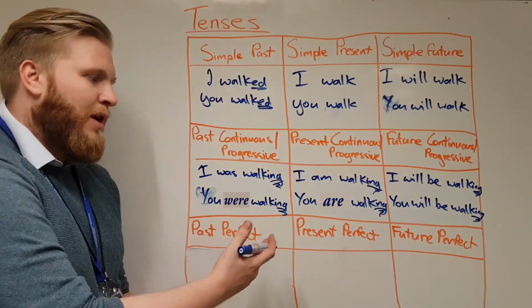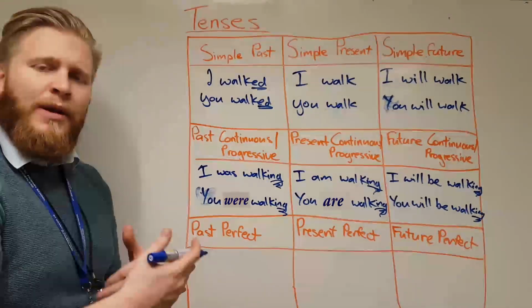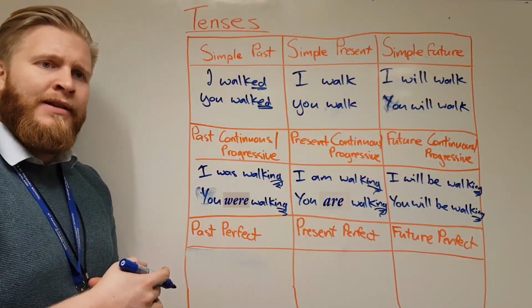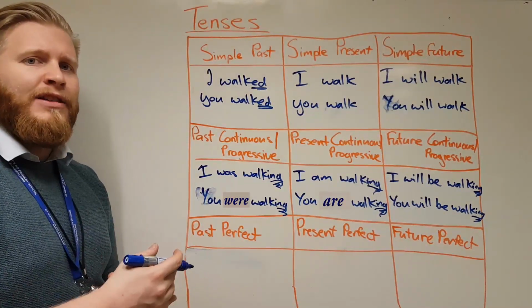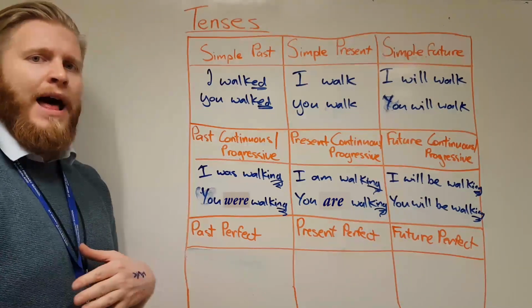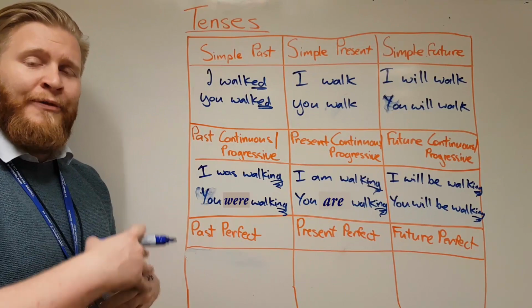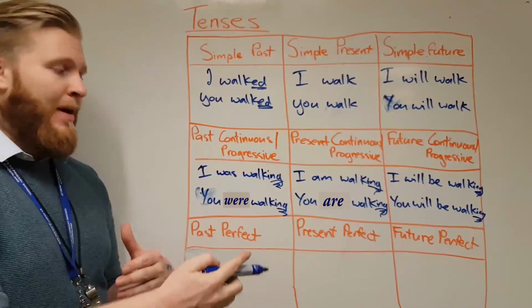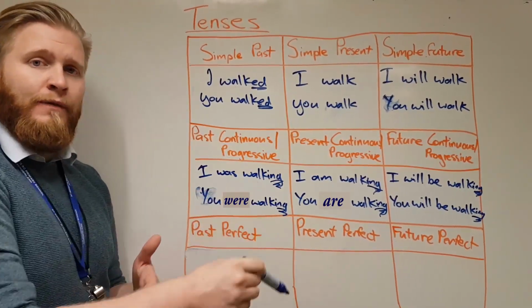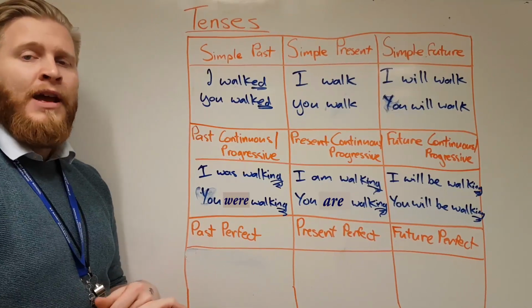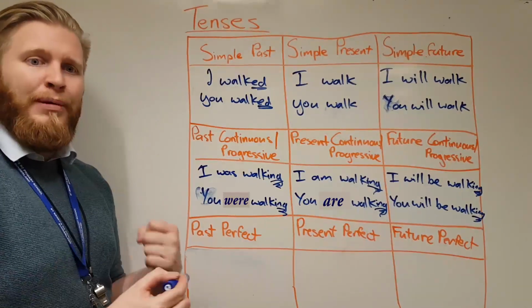We've got the past, present and future. Now these ones can tend to be a little bit tricky for people to recognise, but the easy way to recognise them is sometimes people call them the have and the had forms of the tense, because they will always have or had in there depending on whether we're talking about past, present and future. Now they're called perfect because it means the action is completed, okay?